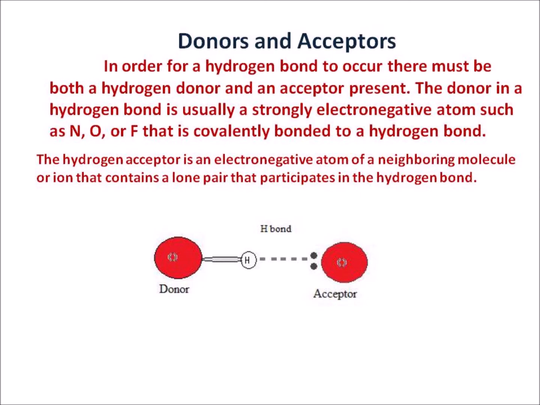In a hydrogen bond, in order to occur, there must be both a hydrogen donor and an acceptor. The donor in a hydrogen bond is usually a strongly electronegative atom such as nitrogen, oxygen or fluorine that is covalently bonded to a hydrogen. The hydrogen acceptor is an electronegative atom of a neighboring molecule or ion that contains a lone pair that participates in the hydrogen bond. See, the donor and acceptor are depicted in the figure.